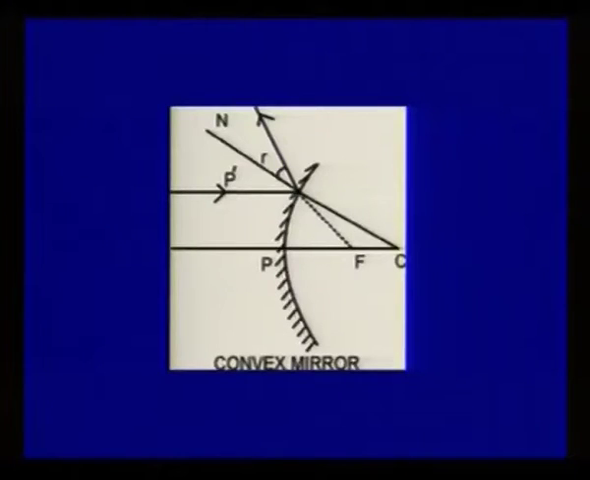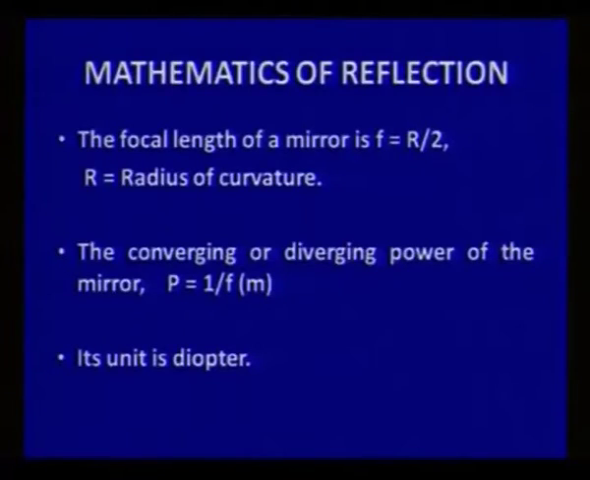Light goes back to the same medium, but it appears to pass from focus. In a concave mirror it passes from the focus, but in a convex mirror it appears to pass from the focus. So that is why this is a virtual focus. And now you can see in the form of mathematics, the focal length of the mirror is R by 2, where R is the radius of curvature.